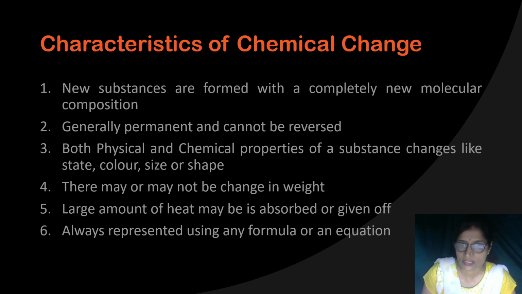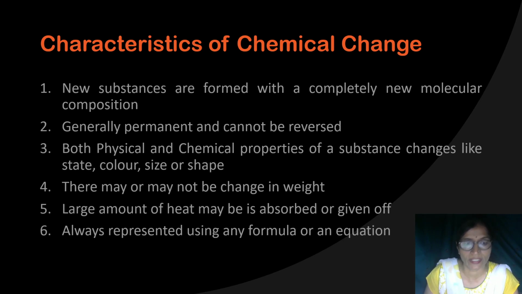Now characteristics of the chemical change. In case of chemical change, new substances are formed with a completely new molecular composition. Second is that it is a permanent change and cannot be reversed. Third is that both physical and chemical properties of a substance change, like state, color, size or shape.